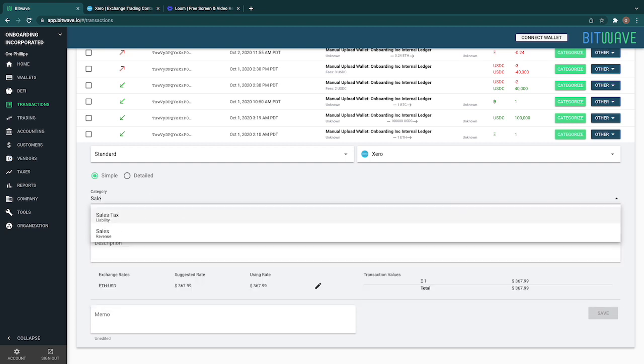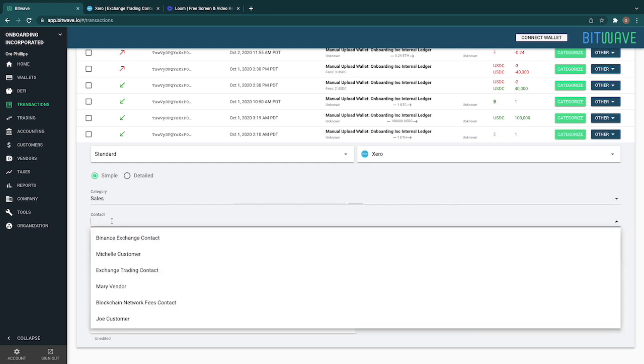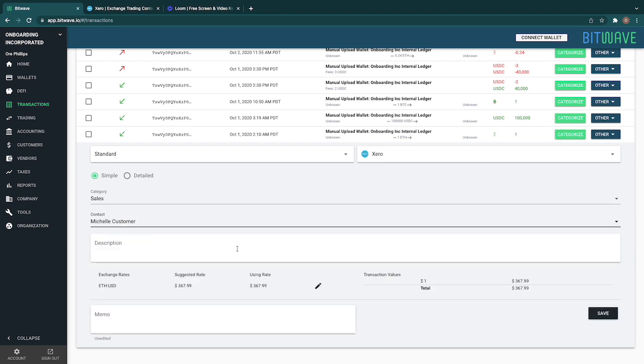So let's assume that this was sales from a certain customer, Michelle customer, I'll say. The other thing you'll see here is that Bitwave's pricing engine has priced that ETH at 367.99, based on the timing that it occurred.